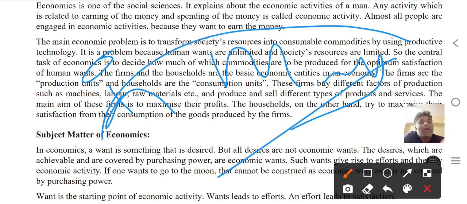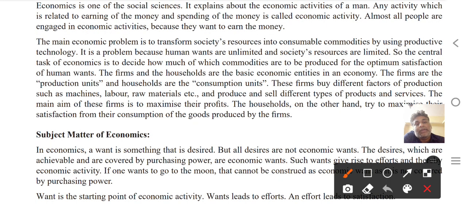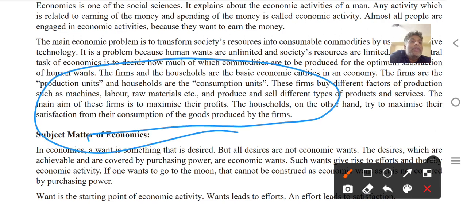Money. So economics is all about money related. Remember it. They sell the different types of products and services. The main aim of these businesses is profit, to maximize their profits. The households, on the other hand, try to maximize their satisfaction of consumption. Businesses produce goods for human satisfaction, and through that they earn profits.